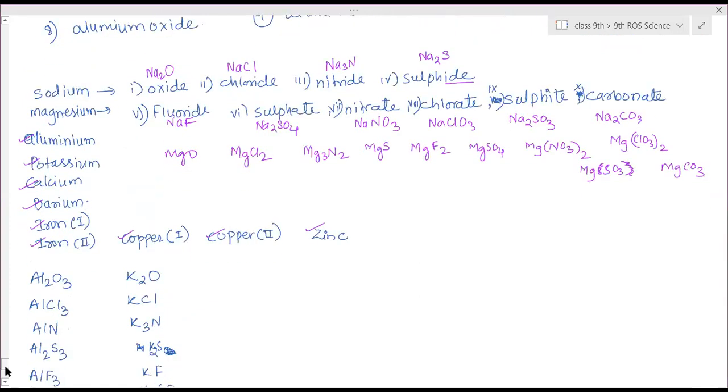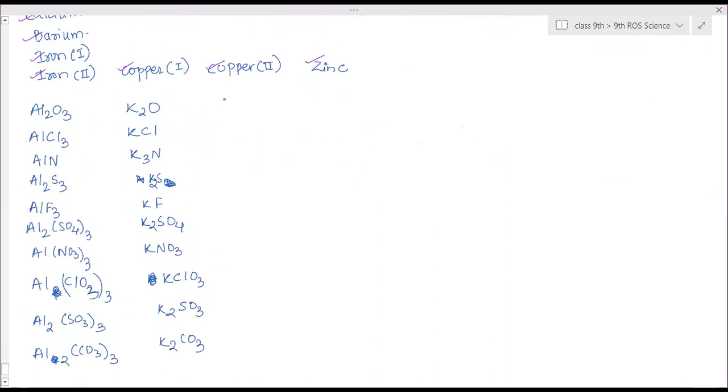Then after potassium, calcium, and then barium. Calcium oxide: CaO. CaCl2. Ca3N2. Then sulfide: CaS. CaF2.